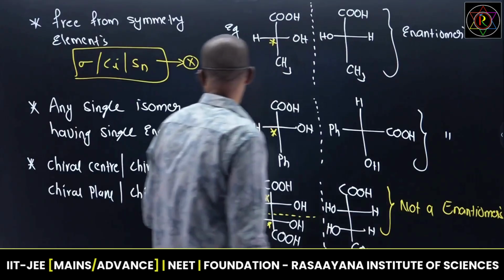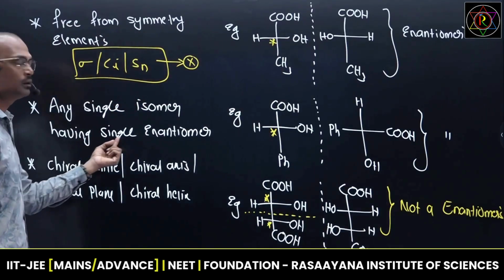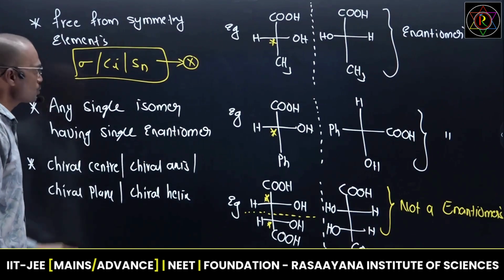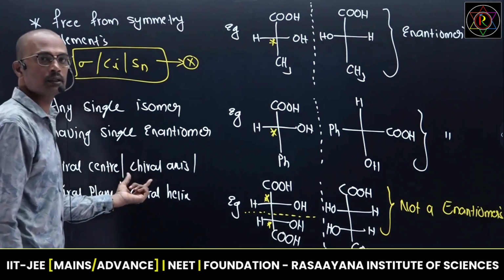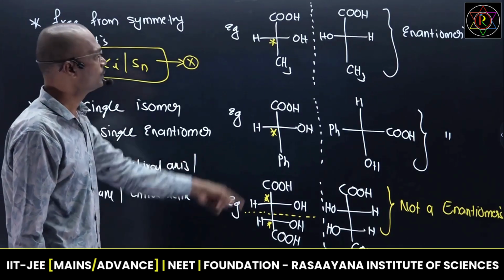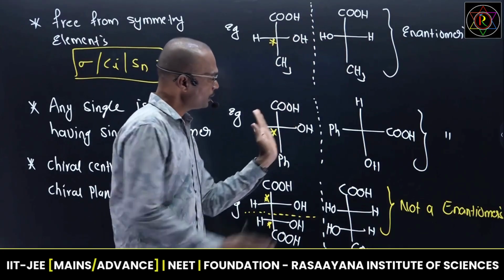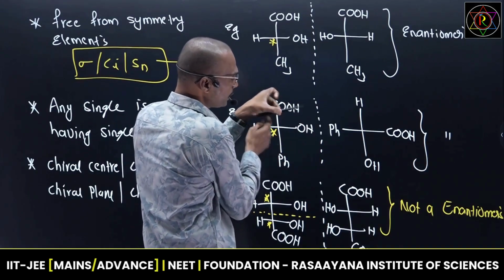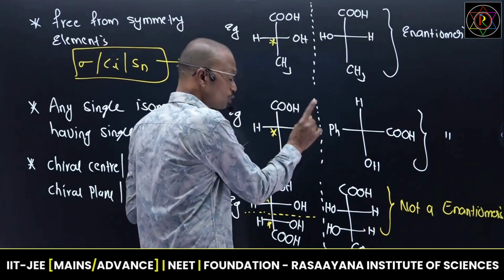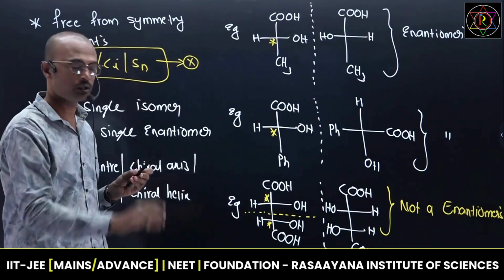Next, enantiomers are free from symmetry elements. Any single isomer has a single enantiomer only. So they require some selective properties. If these properties are present, mostly they are enantiomers, not always. One chiral center, mirror image enantiomer. One chiral center, 90-degree rotation. See, this is one chiral center. If I rotate 90 degrees, that becomes an enantiomer. So don't expect the mirror image every time. Sometimes they will rotate and they will give it.